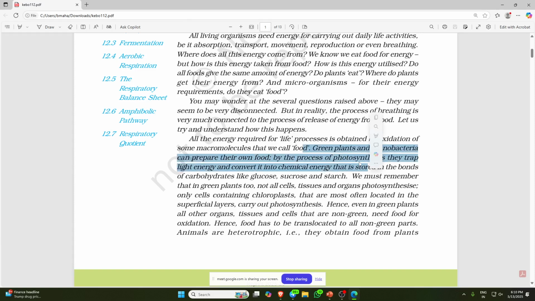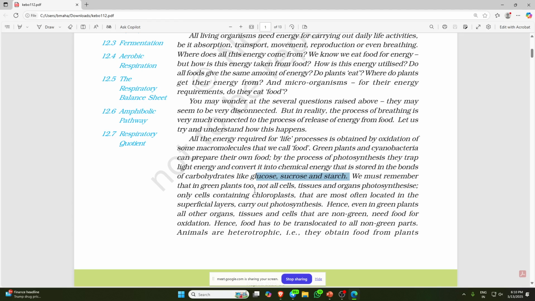By photosynthesis, they trap light energy and convert it to chemical energy that is stored in the bonds of carbohydrates like glucose, sucrose, and starch. In photosynthesis, plants use carbon dioxide and water to make glucose, and this glucose is stored in the form of starch. We must remember that in green plants, not all cells, tissues, and organs do photosynthesis.